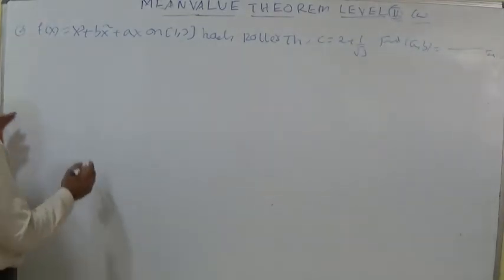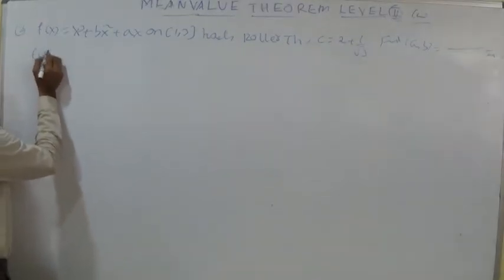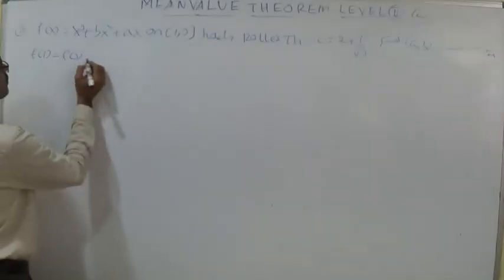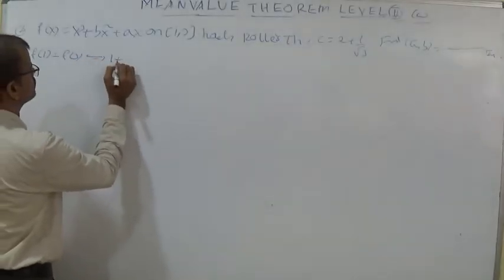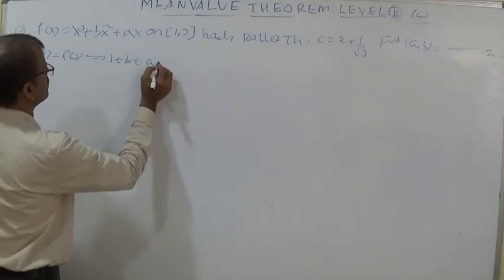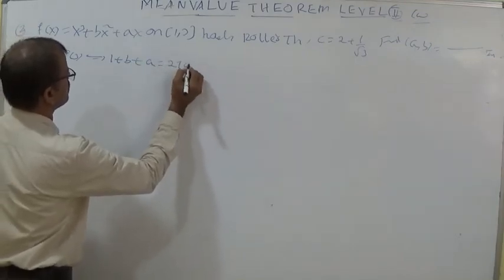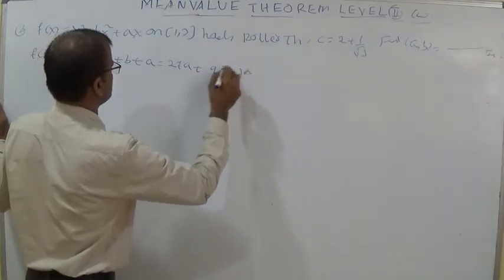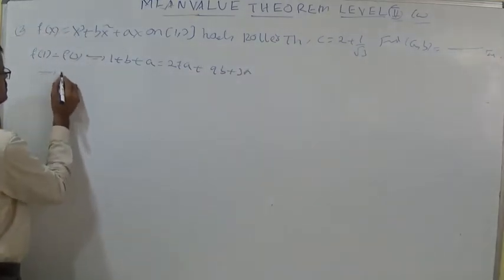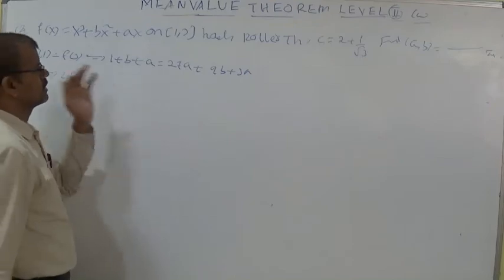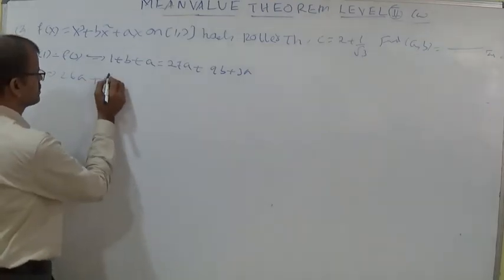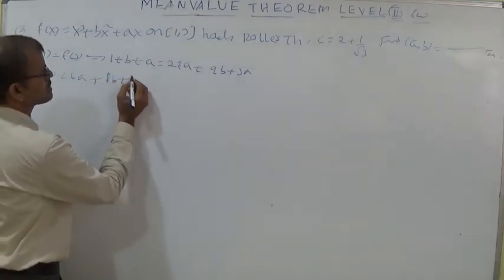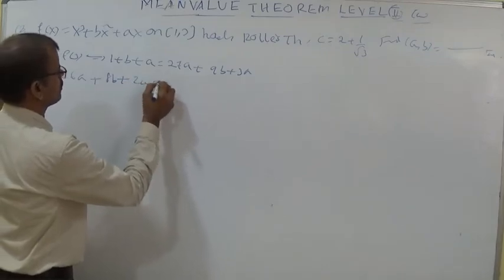Whenever the function f of x satisfies Rolle's theorem, you can say that f of 1 is equal to f of 3. So 1 plus b plus a is equal to 27a plus 9b plus 3a. That implies 26a plus 8b plus 2a equal to 0.